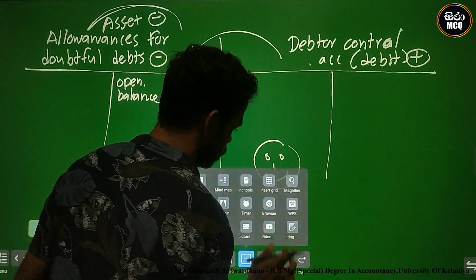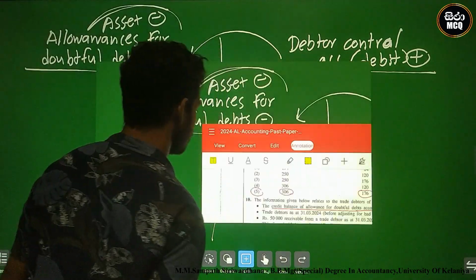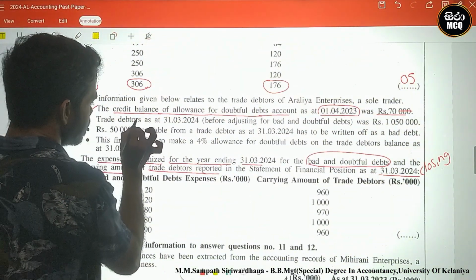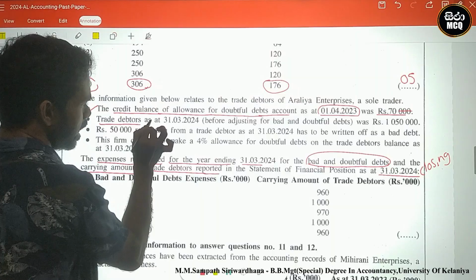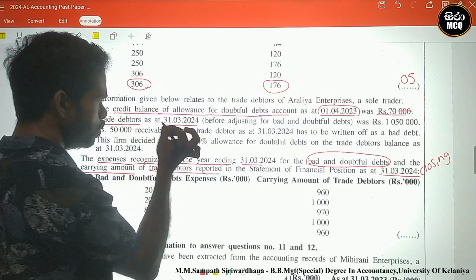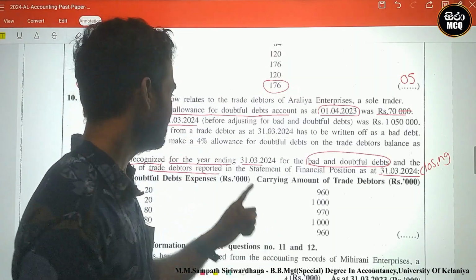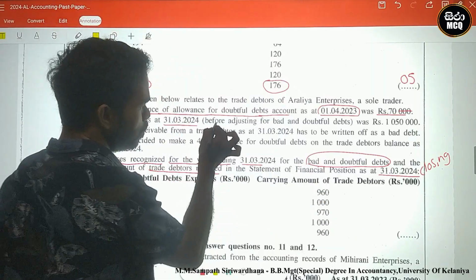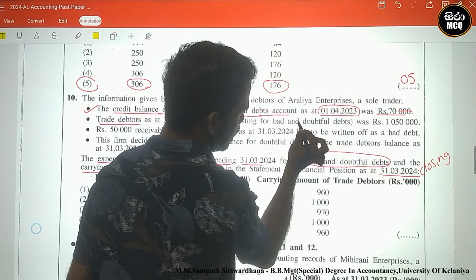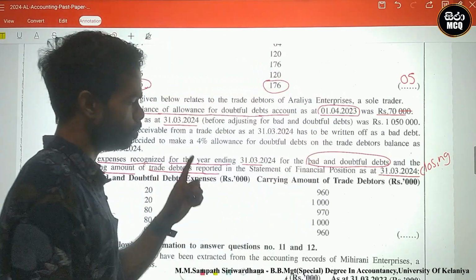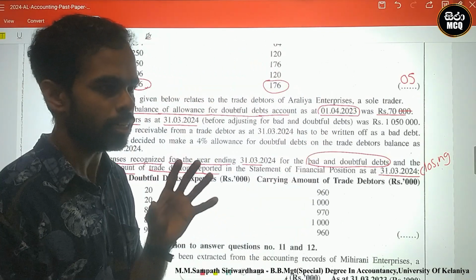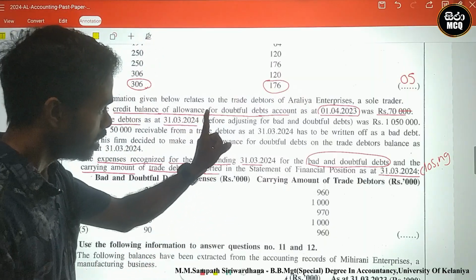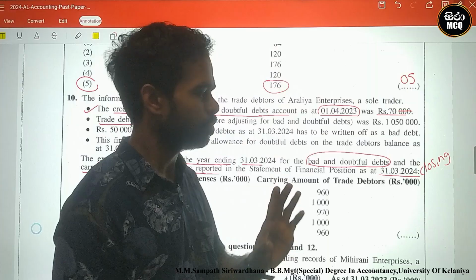Okay, look here. The second: trade debtors as at 31st March 2024. This is the closing balance. Now 31st March 2024 means closing, before adjusting for bad and doubtful debts. There is no adjusting of bad and doubtful debts.